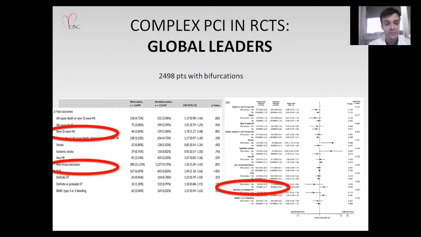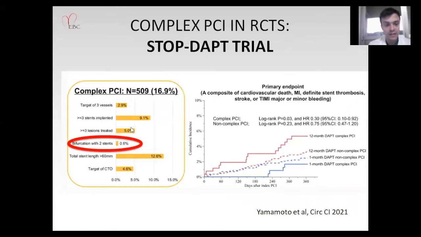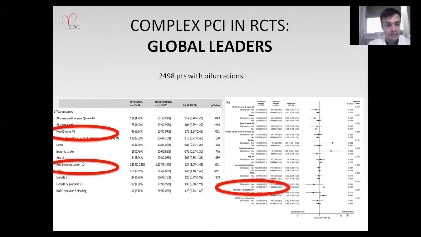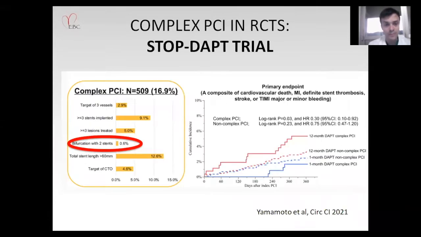Similarly, in GLOBAL LEADERS, about 10% of the patients were treated on a coronary bifurcation. Again, we don't know the kind of strategy used, that is, whether these patients were treated with provisional stenting or 2-stent PCI, and we don't even know the technique of 2-stent PCI. And of course, these patients have a higher risk of recurrent MI, any subsequent revascularization, and also stent thrombosis, both definite and probable.